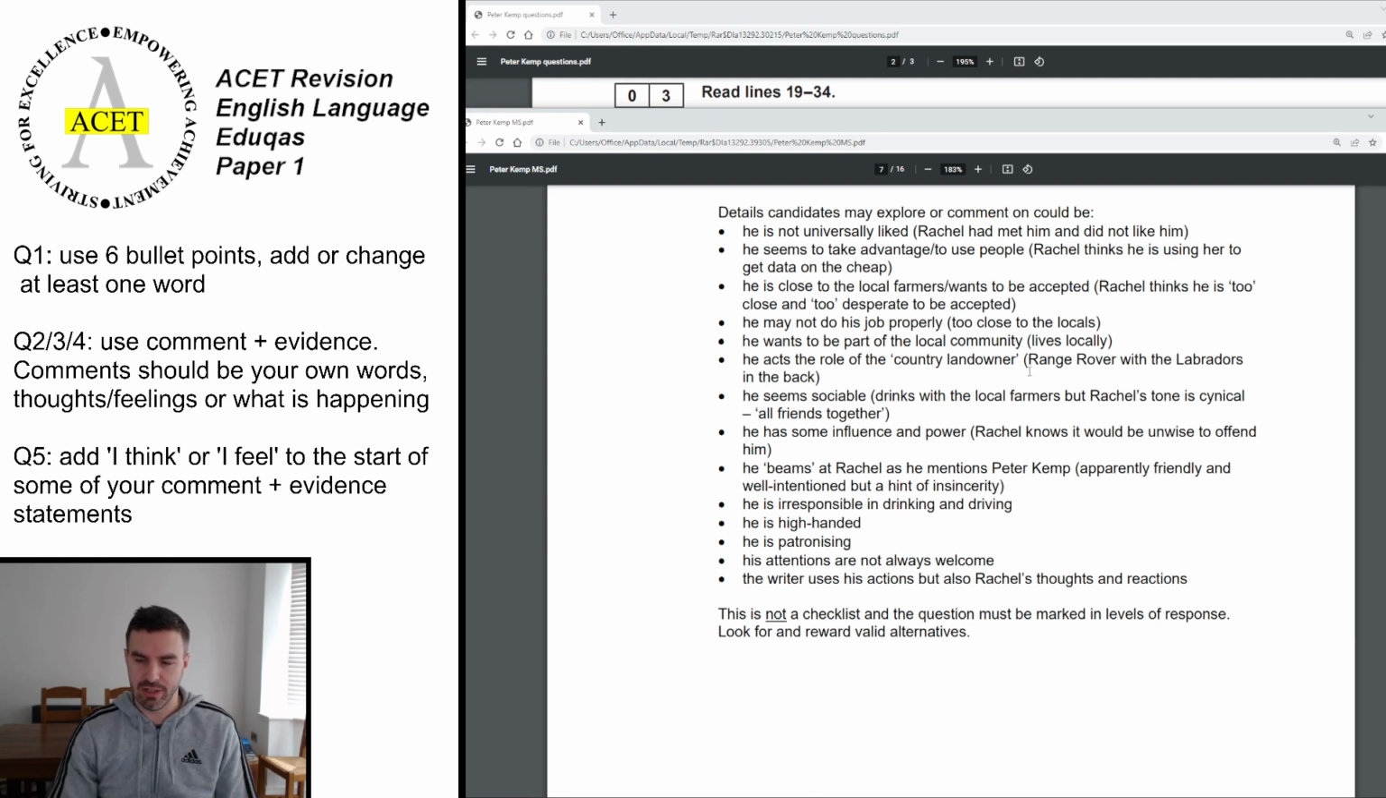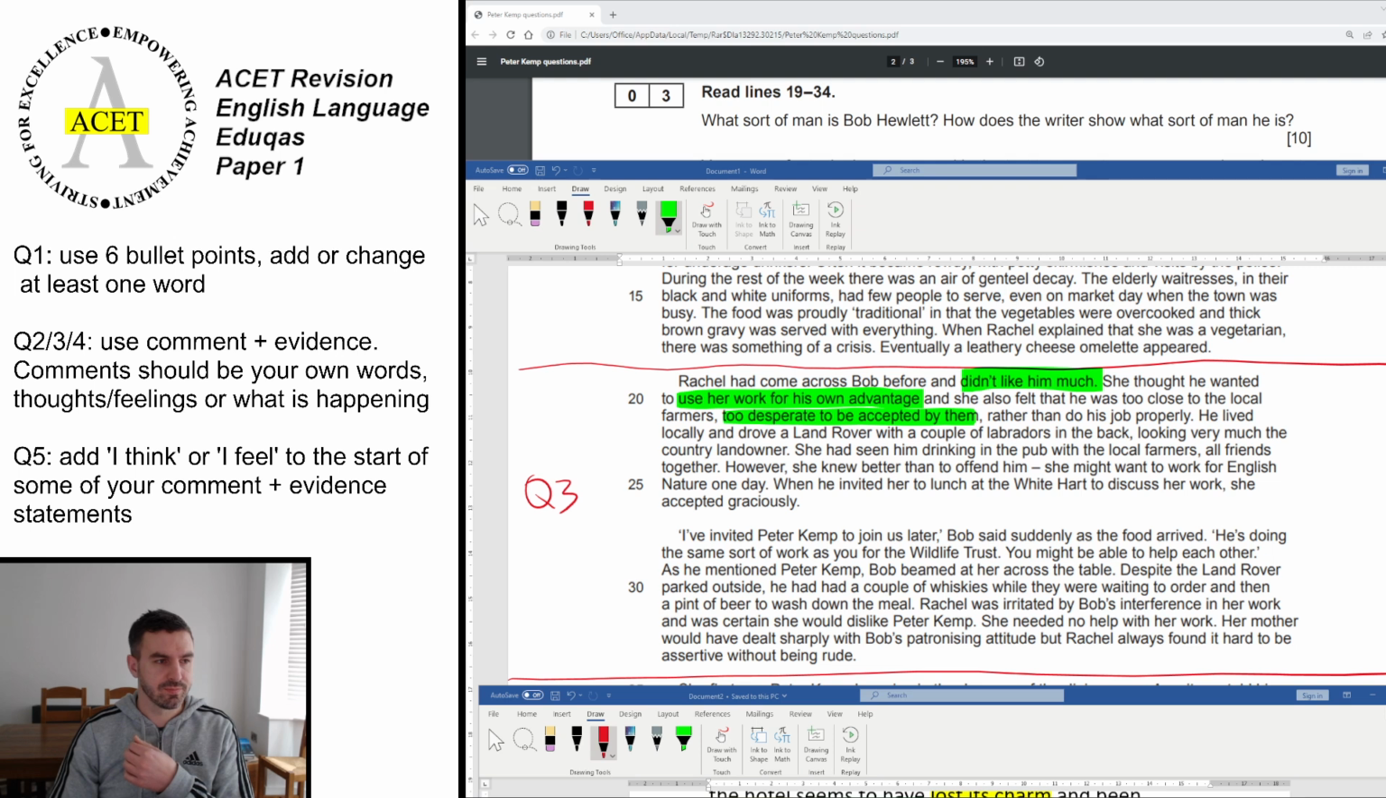He acts the role of the country landowner, so he plays the role with the Range Rovers and the Labradors in the back, so he wants to have that sort of status and reputation in the local area. He seems sociable, but again, appearances can be deceptive. He has some influence and power because Rachel knows that it would be unwise to offend him. He beams at Rachel as he mentions Peter Kemp. He's irresponsible because he drinks and drives. He's high-handed and patronising, and his attentions are not welcome. He's a little bit of an overbearing character, and she doesn't trust him and doesn't like his behaviour sometimes. And that's the only mention of the how at the bottom. As I said, it's very limited on how, this question. So a mark for each of those, and then we'll move on to question 4.